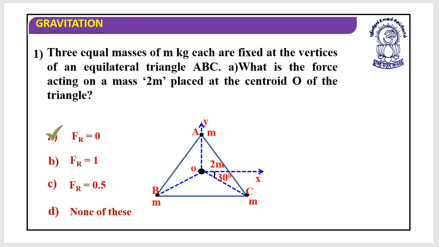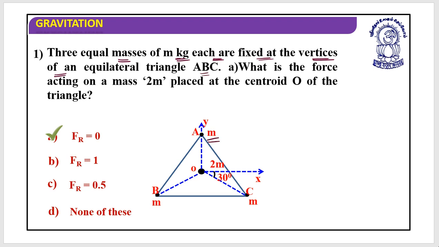Now, let's look at one of the questions, to see how we could proceed when we have to calculate the force of gravitation. They say that three equal masses of m kg each are fixed at the vertices of an equilateral triangle ABC.